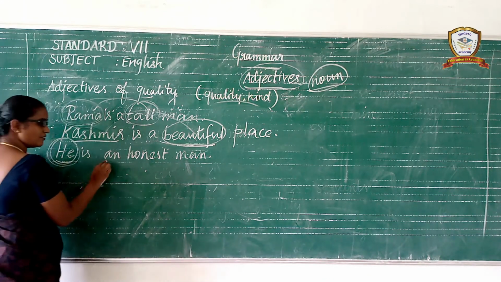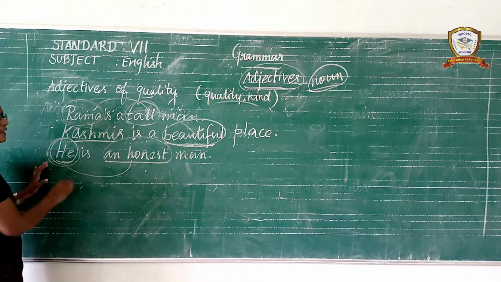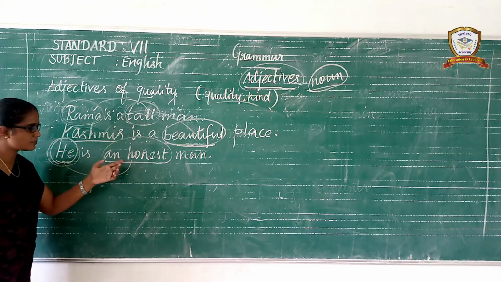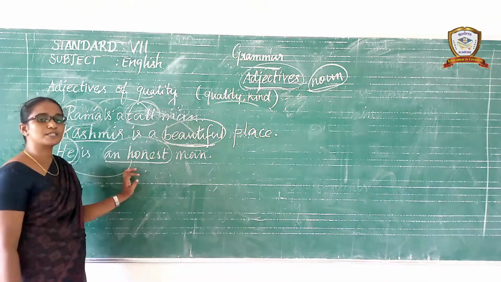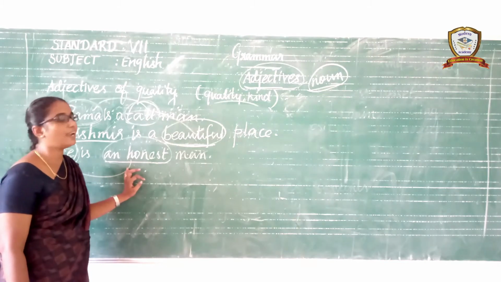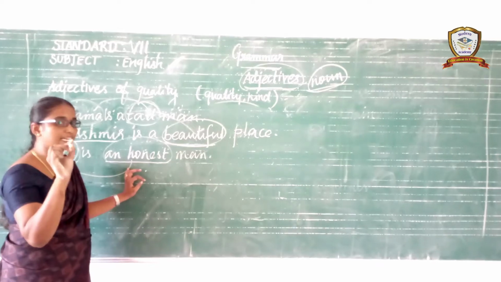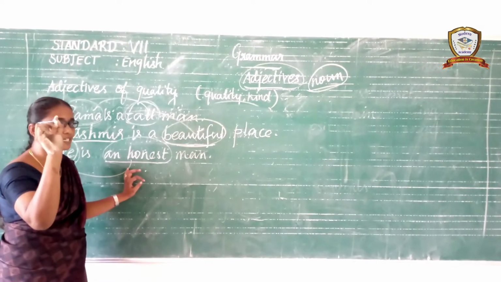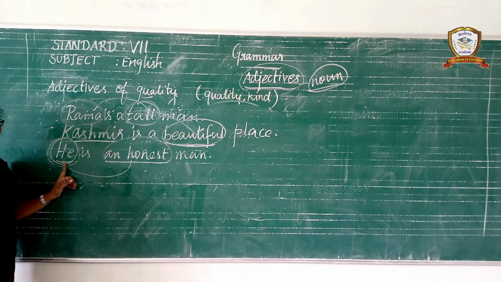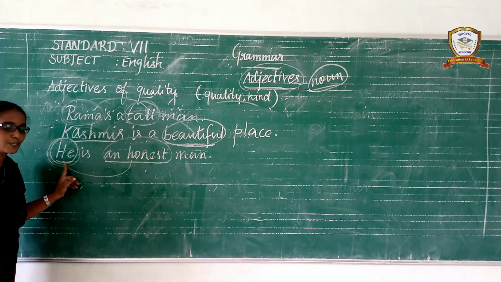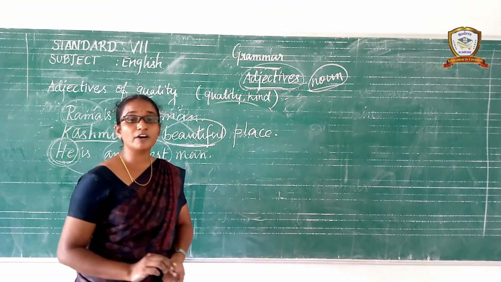And the next one, which word qualifies the noun? Honest. This word describes the personal quality, so it is called adjectives of quality. You all understand, children? Adjectives of quality. An adjective is a word which always describes the noun or pronoun. You just know the additional thing: pronoun also. Understand? Next one, let us see adjectives of quantity.